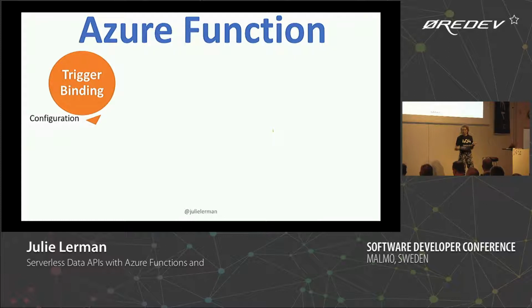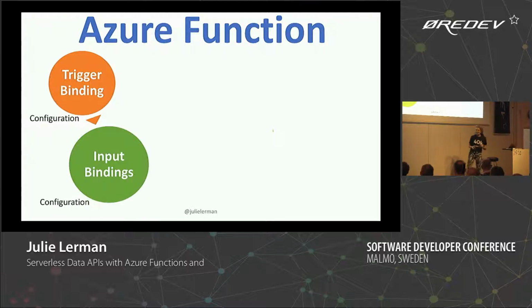Then there's input bindings. Again, this is just set up by configurations. You're not coding. It's just really simple. But input bindings are for additional information that your function might need. So your function might be triggered by an HTTP request, but you might need your function to, for example, use some data from a database, right?